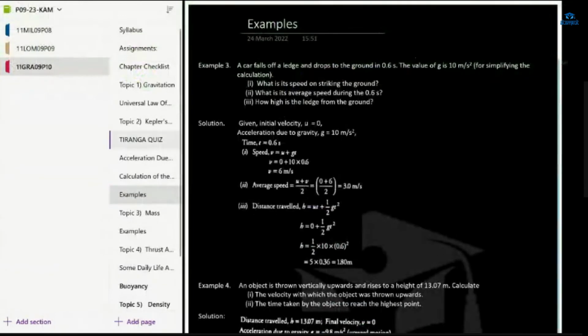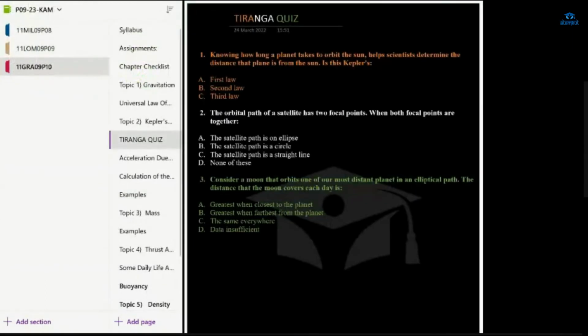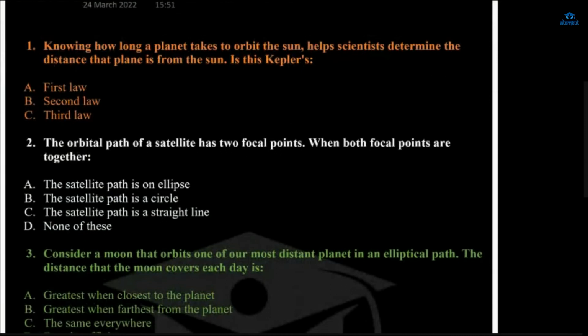First, we'll go for the Tiranga quiz. Just tell me the answers. This Tiranga quiz is based on Kepler's laws of planetary motion. Knowing how long a planet takes to orbit the sun helps scientists determine the distance that planet is from the sun. Is this Kepler's first law, second law, or third law?